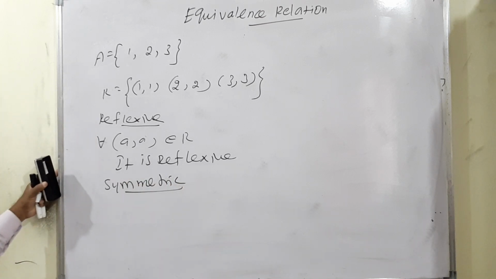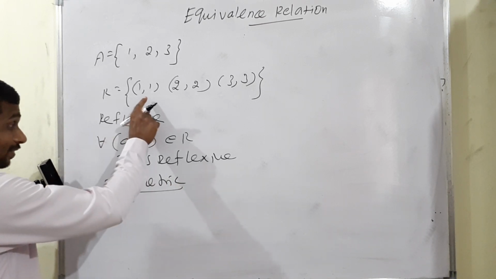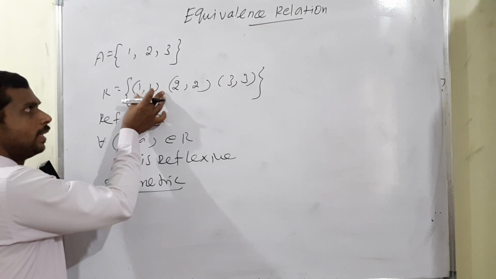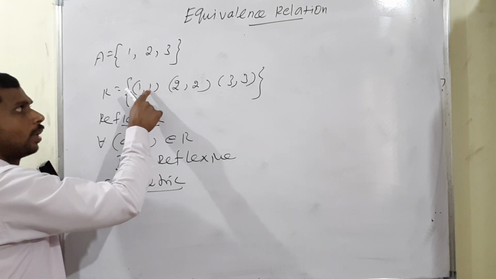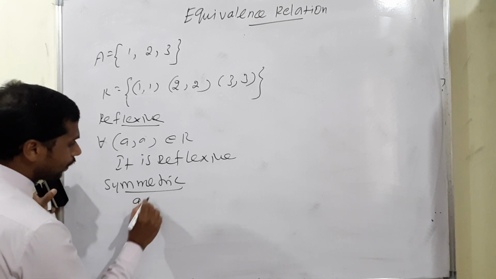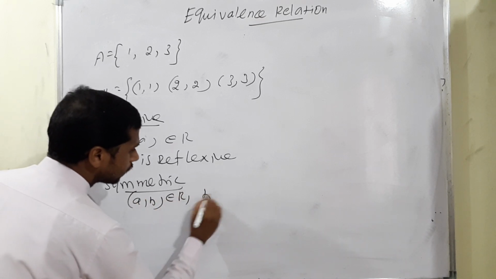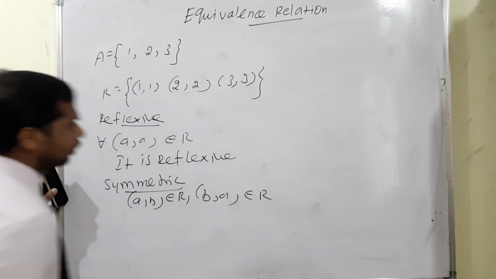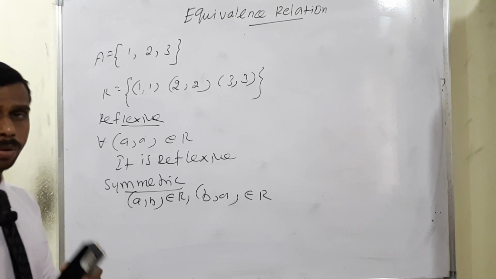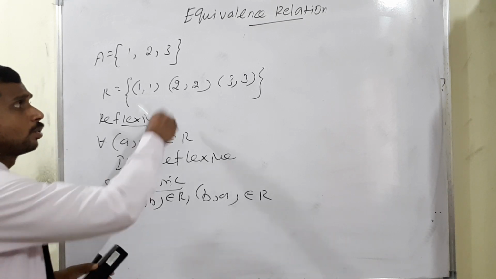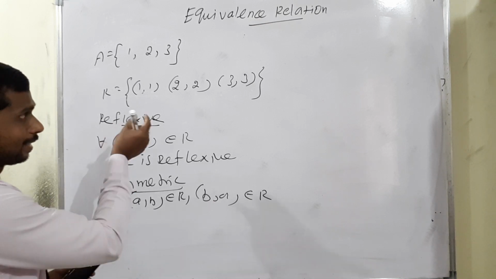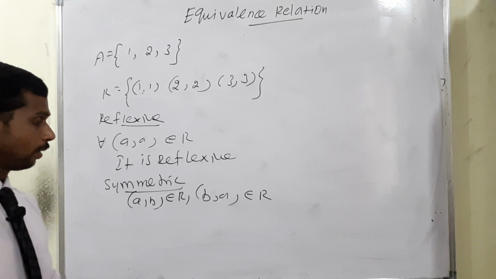Next condition, symmetric. What is the meaning? Each time there is a single pair. As I already told you, only 1 comma 1 is there, with no continuation of terms. If you reverse the order, it is again 1 comma 1. What is the condition for symmetric? If A comma B belongs to R, then B comma A also belongs to R. Only a single pair is there, no connector. 1 comma 1, reversed, is also 1 comma 1. So we can say it is symmetric. 2 comma 2 reversed is also 2 comma 2, and 3 comma 3 reversed is 3 comma 3. That's why, with single pairs, the relation will be symmetric.